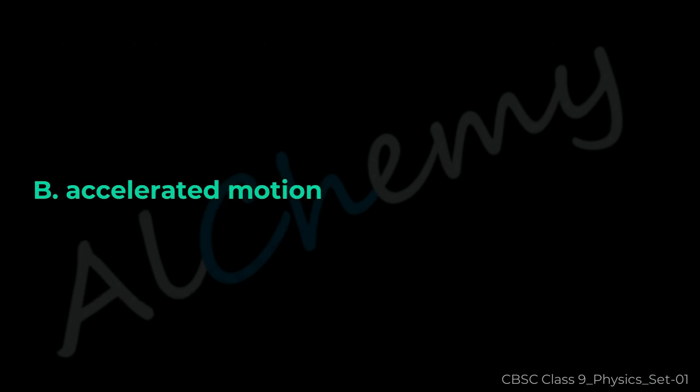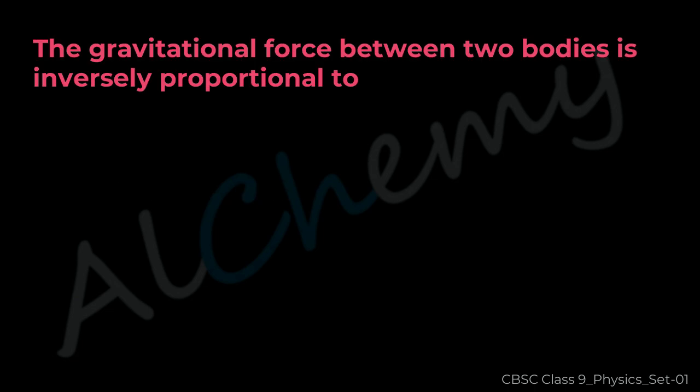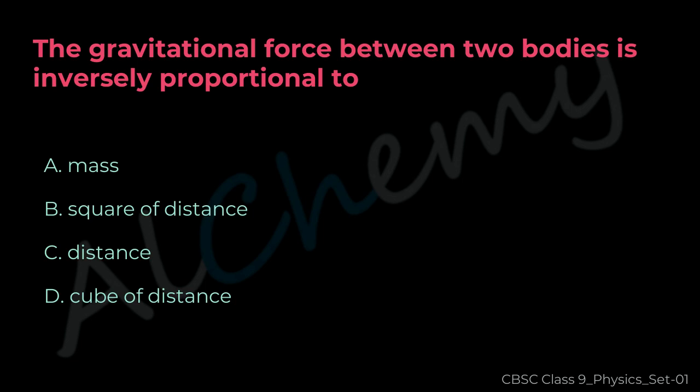The correct answer is B. Accelerated motion. Question 47. The gravitational force between two bodies is inversely proportional to A. Mass, B. Square of distance, C. Distance, D. Cube of distance.